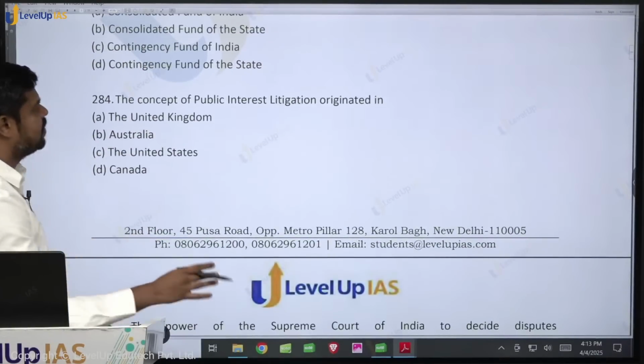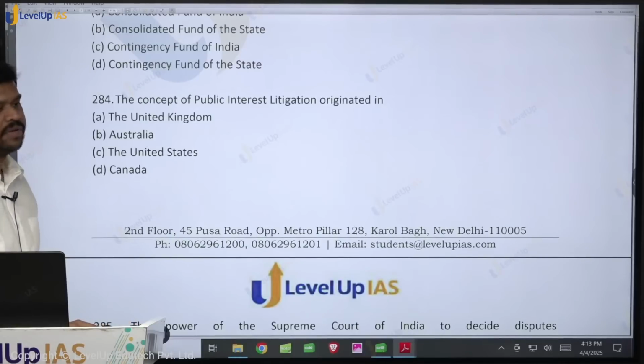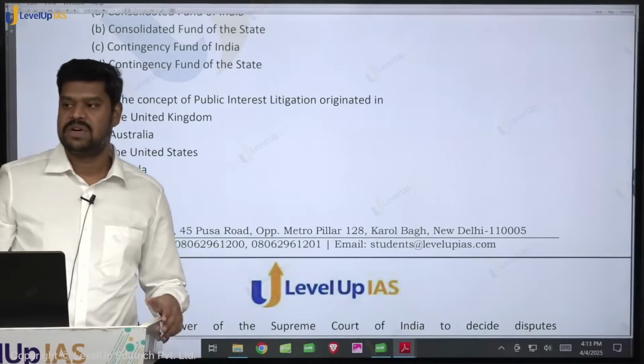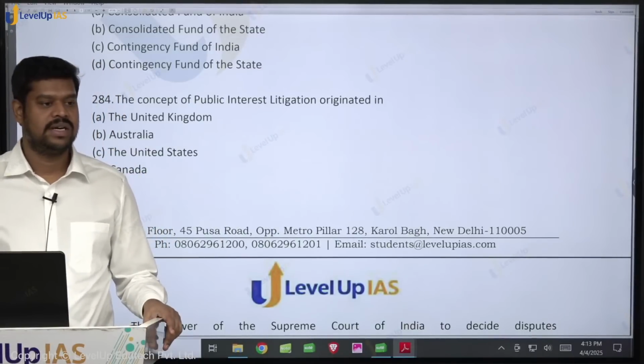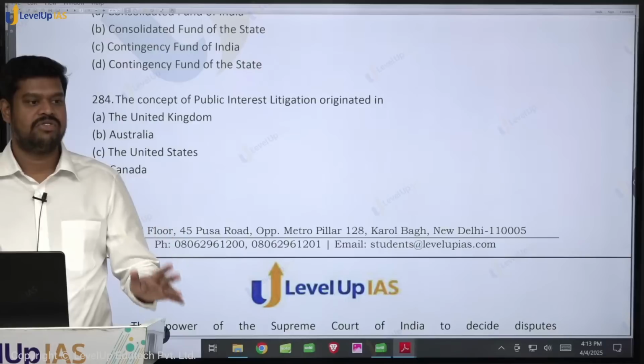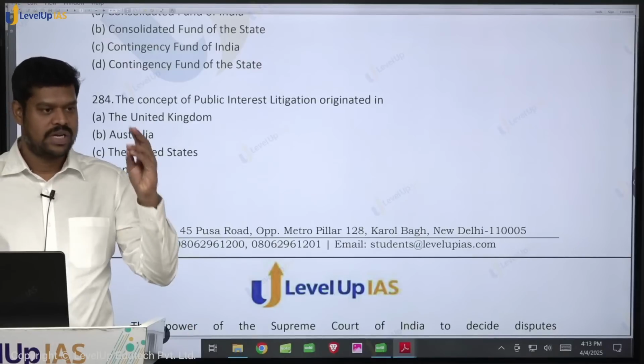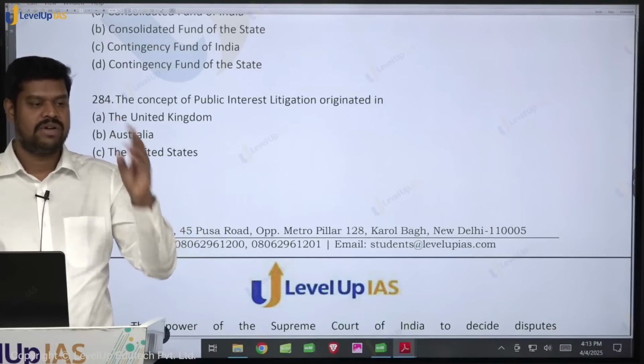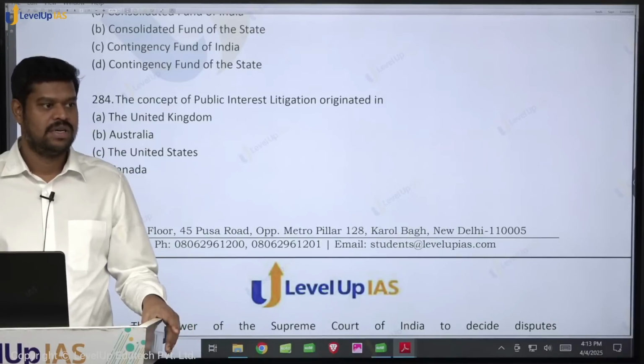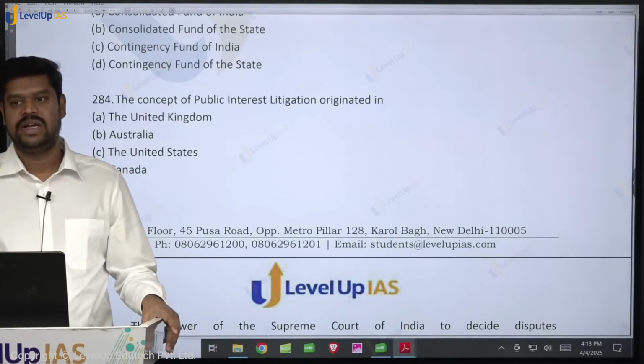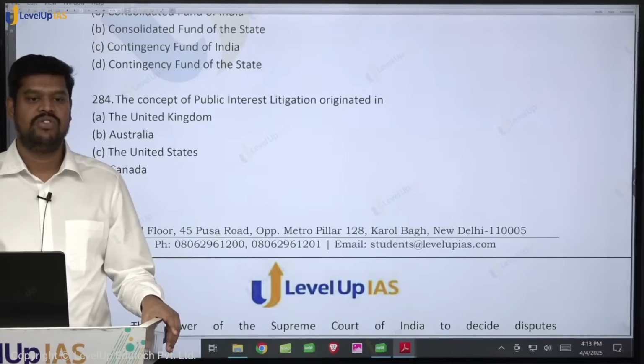The concept of public interest litigation originated where? The concept of public interest litigation originated not in the United Kingdom, but in the United States of America. Because you cannot say the United Kingdom, because the United Kingdom does not have a written constitution in the first place. So the concept of public interest litigation has originated where? In the United States of America.